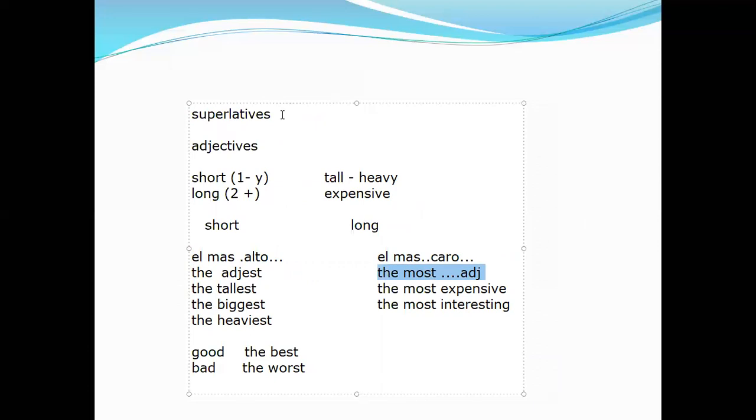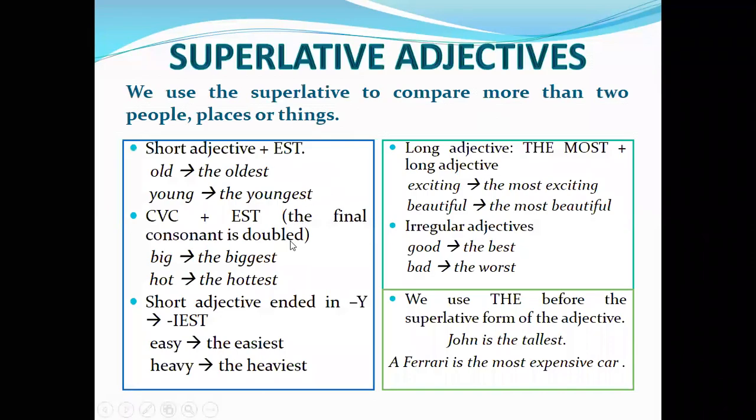For example, I have three cell phones. I say my cell phone is the newest, or my cell phone is the most expensive, or my cell phone is the cheapest. So that's the idea that we need to have in mind when we analyze this topic. This is precisely what we have in the following exercise.